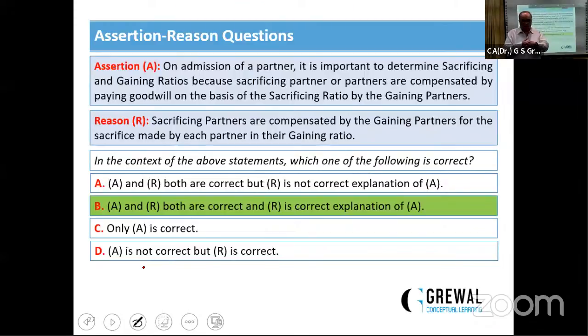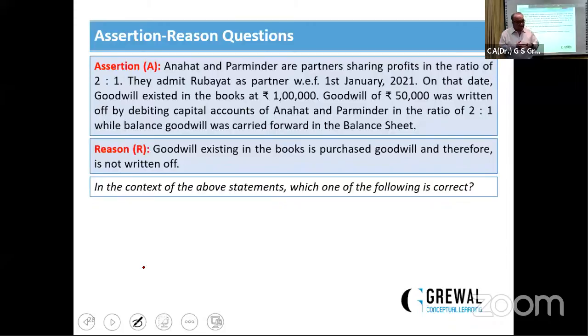Yes, fix this. So this answer will be A, but R and C should be correct. C should be the correct one, where only A, assertion, is... Yes, C is the correct one. This is a mistake. Okay. Next.